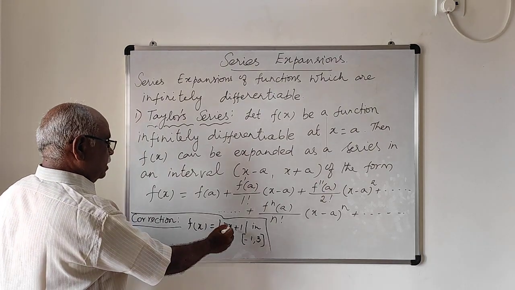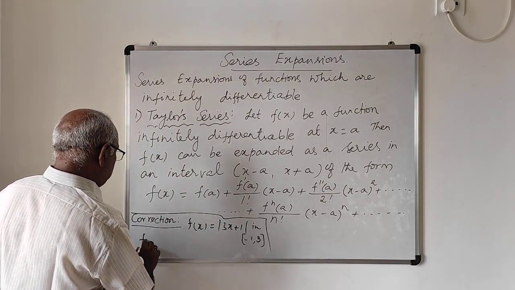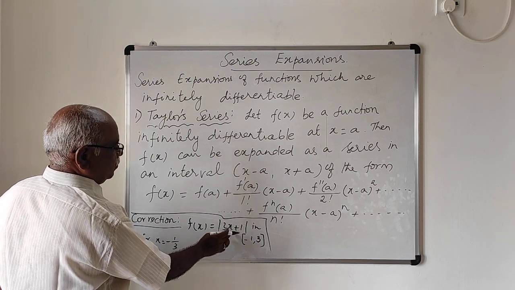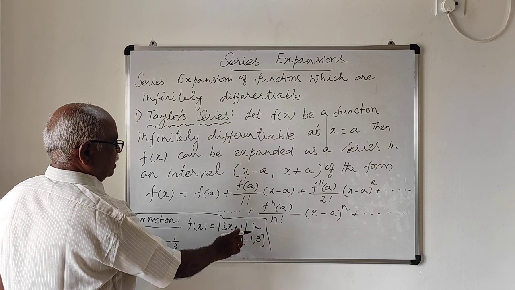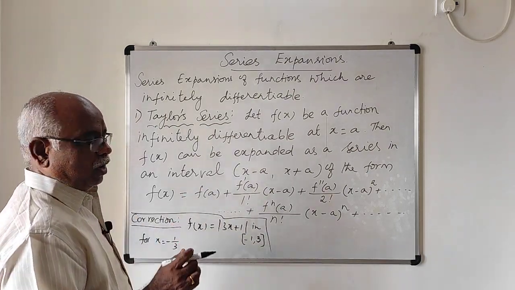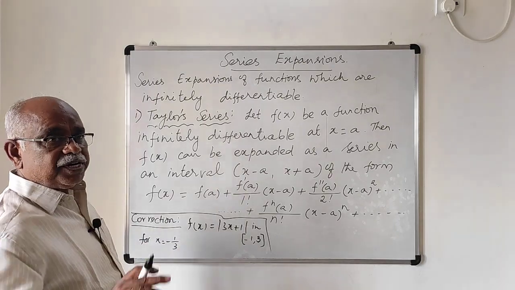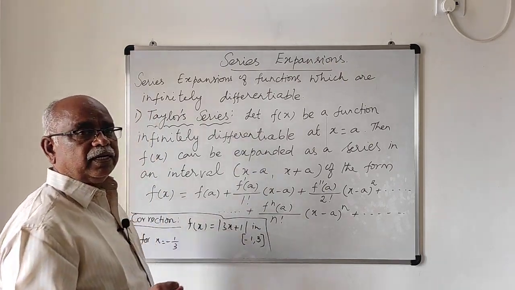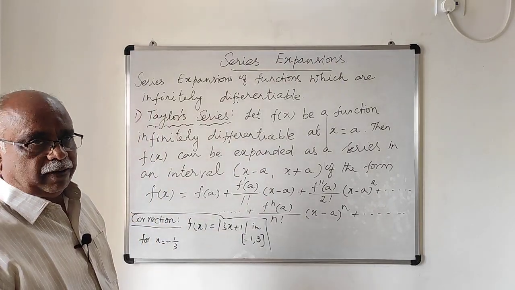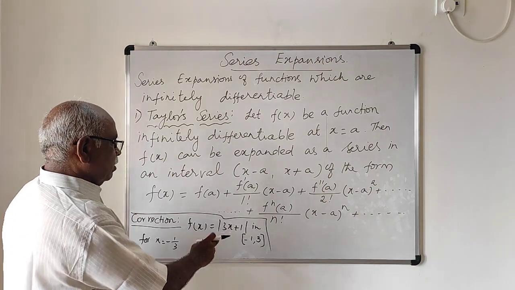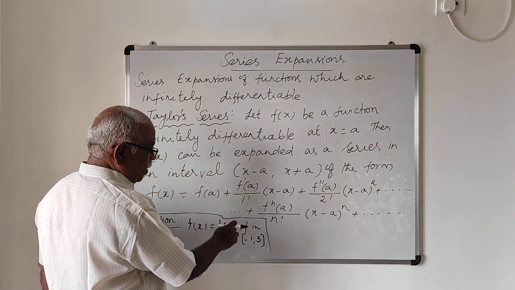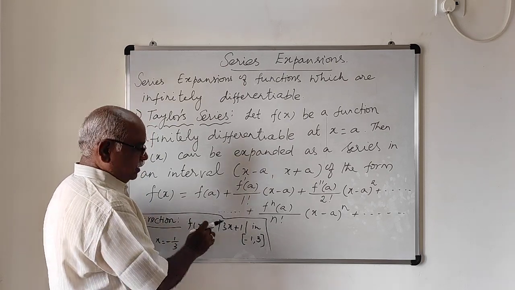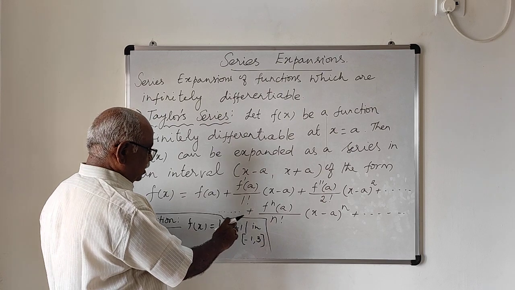Here the value for x equal to minus 1 by 3, if you substitute x equal to minus 1 by 3 here, the function becomes 0. Therefore, at x equal to minus 1 by 3, the function is not differentiable in the interval minus 1 comma 3. Therefore, the function is not applicable for Lagrange's mean value theorem. Instead of plus, I gave minus in my previous video. Just note down this correction. You please correct it. It is plus.